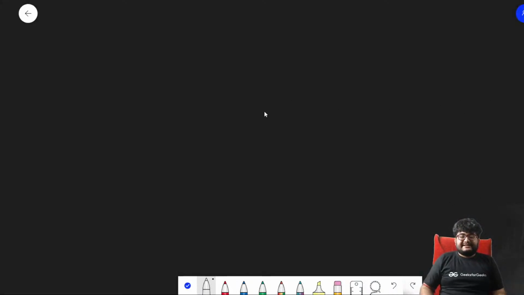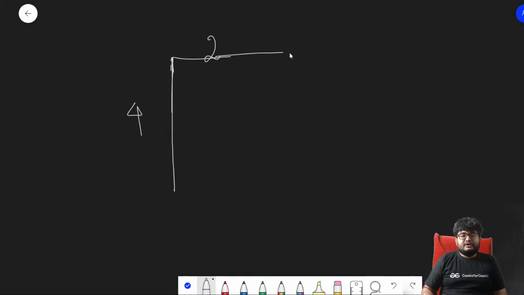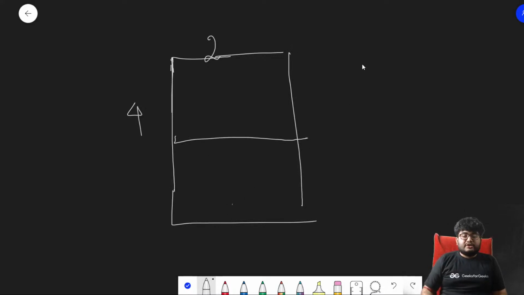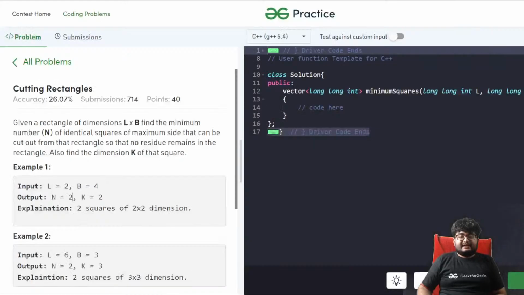So that actually makes sense, right? Let's say L is 2 and B is 4. So this is 2, this is 4. You can cut out 2 cross 2 squares like this, one square 2 cross 2 and a second square 2 cross 2. So you are cutting out two squares each of dimension 2 cross 2, and you cannot cut anything more than that, right? So that's the first one.